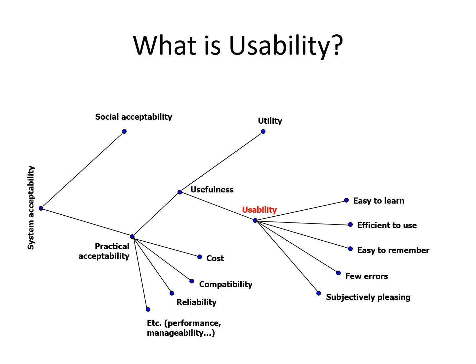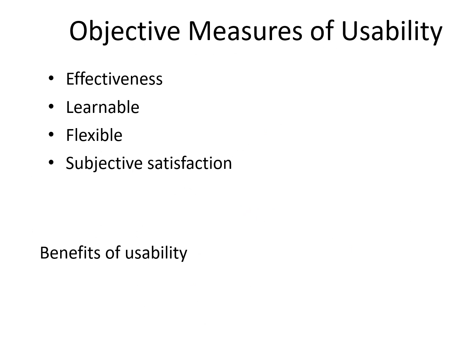Practical acceptability has utility, usefulness, and then cost, compatibility, reliability, etc. The useful features of usability lead to usability: easy to learn, efficient to use, easy to remember, few errors, subjectively pleasing. So simply, usability is based on these 5 points. It has 5 pillars. Next, we see all 5 pillars together.